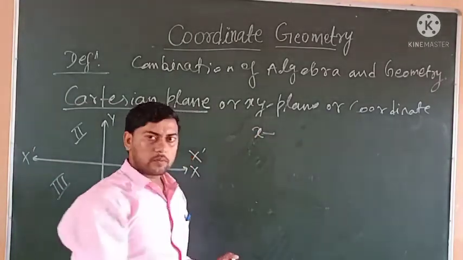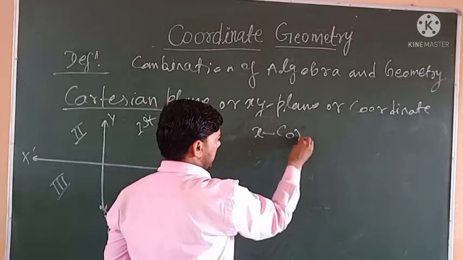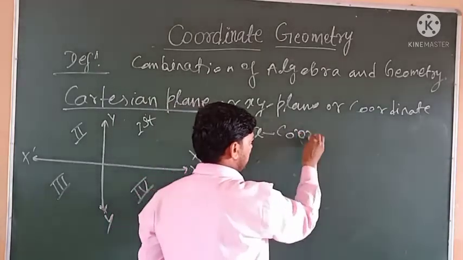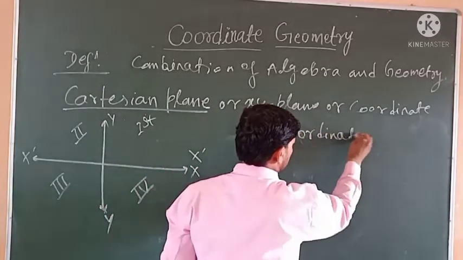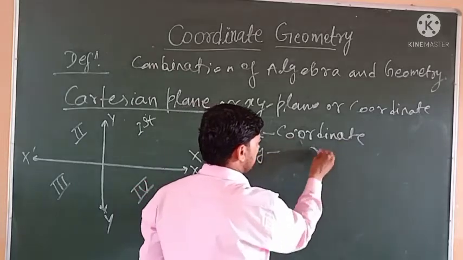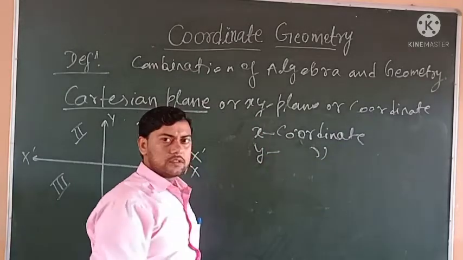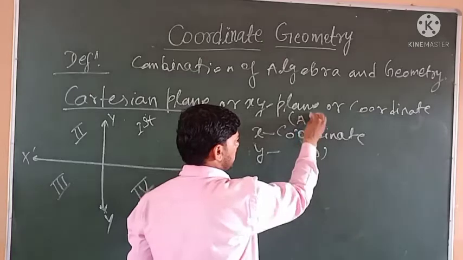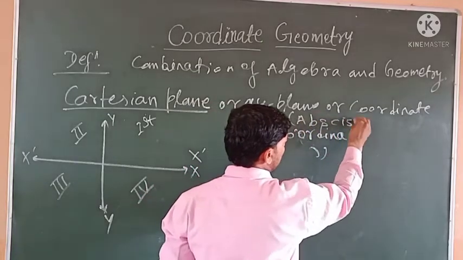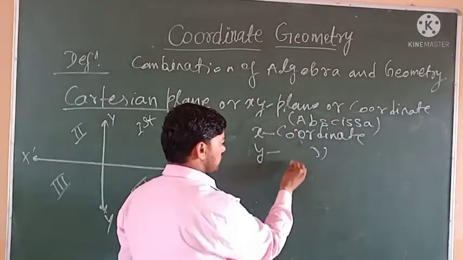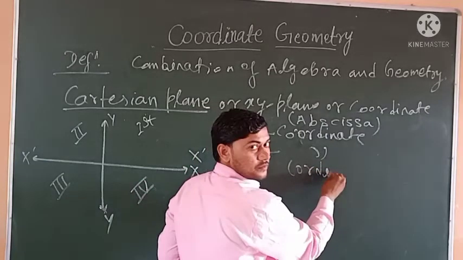There are two types of coordinates, x coordinate and y coordinate. X coordinate is also known as abscissa, and y coordinate is also known as ordinate.